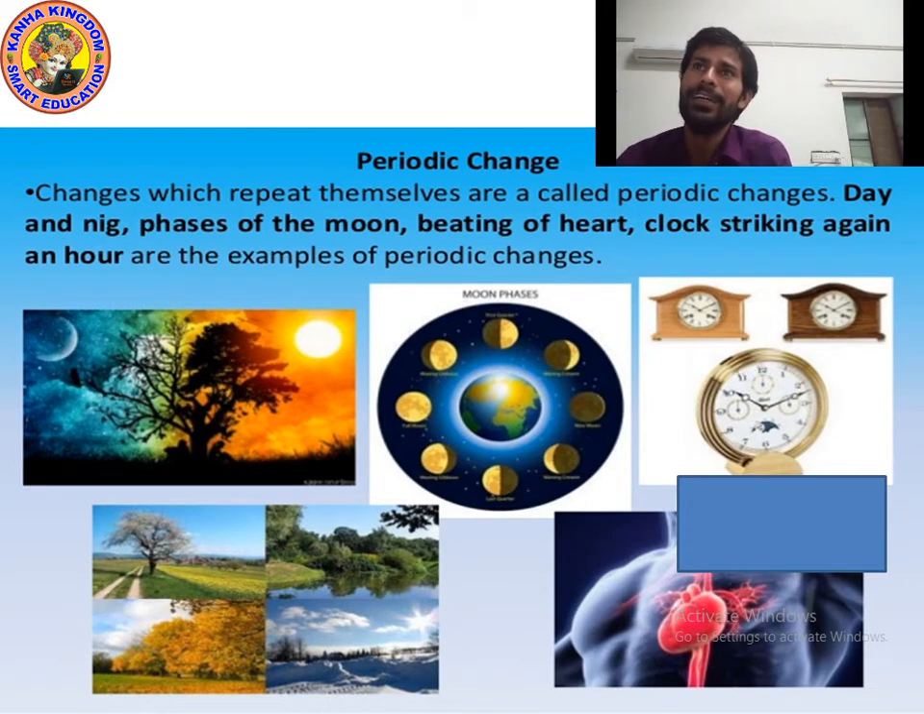Changes which repeat themselves are called periodic changes, which happen automatically. Look at my eyes. My eyes are blinking automatically. This is a periodic change. Even our heartbeat is also a periodic change, and it happens again and again, 24 hours a day, 7 days a week.